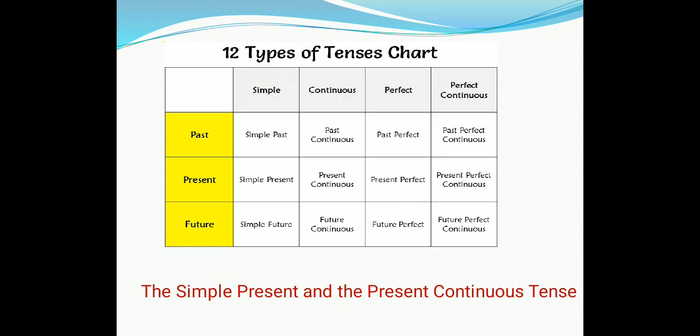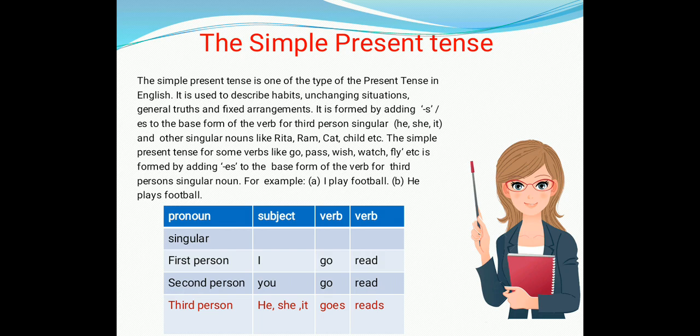Let's see. Simple past tense, past continuous tense, past perfect tense, past perfect continuous tense, simple present, present continuous, present perfect, present perfect continuous, simple future, future continuous, future perfect, and future perfect continuous tense. Among them, we are going to learn thoroughly about simple present tense and present continuous tense today. Let's move forward to simple present tense.